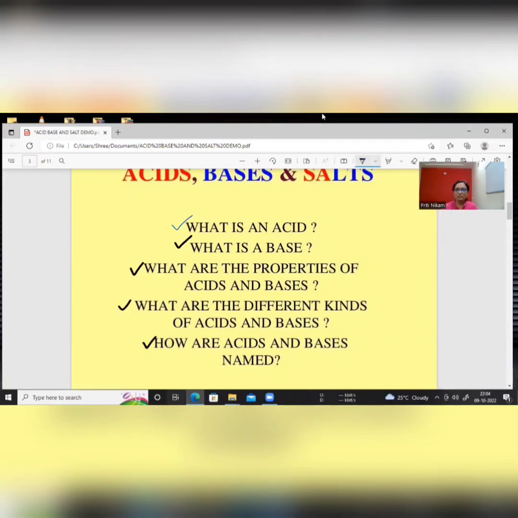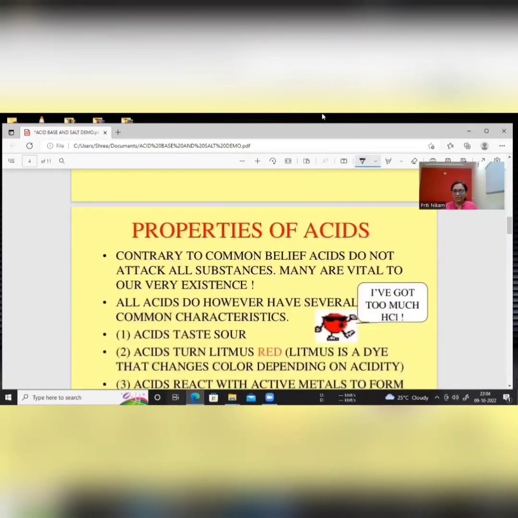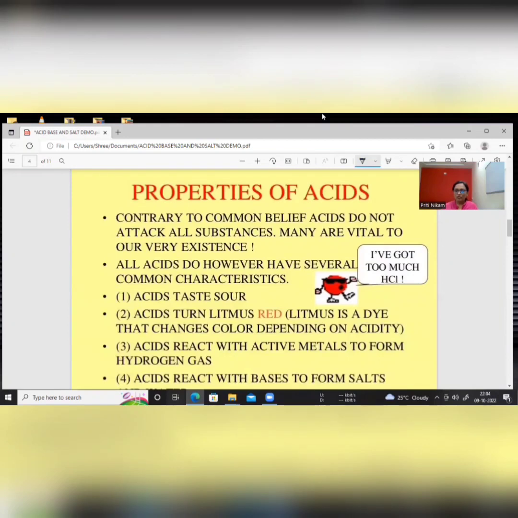So let's see, students, the properties of acids which we commonly consider as common properties. If we talk about acids, how do they taste? These acids are sour in taste. If you test an acid in the lab with litmus paper, it changes the litmus paper to red color.